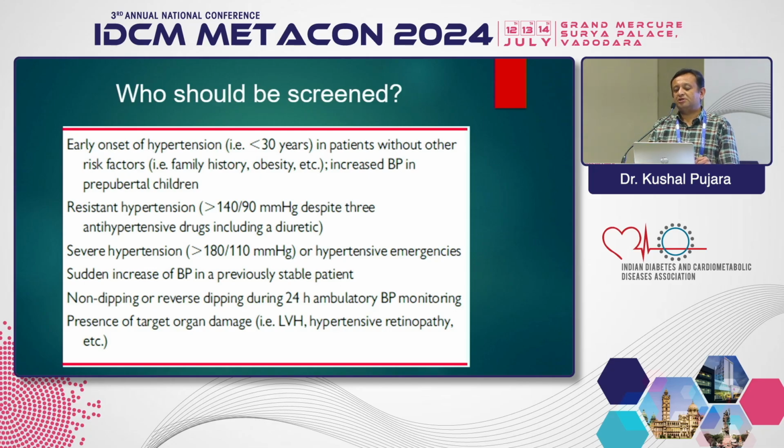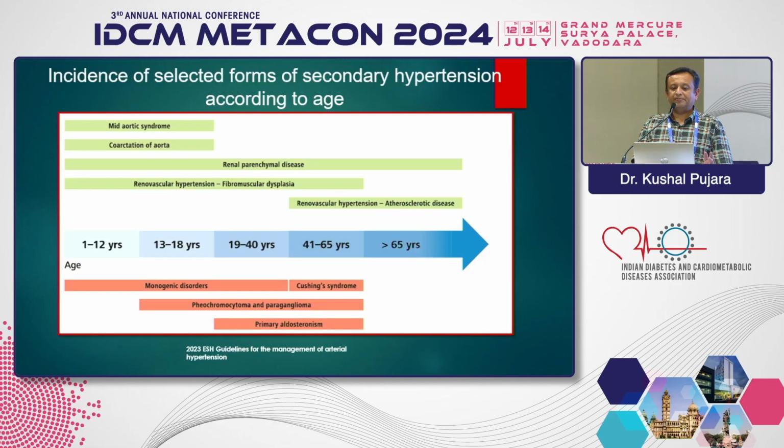A sudden rise in blood pressure is again a reason to doubt secondary causes. Another important thing is ambulatory blood pressure monitoring showing non-dipping or reverse dipping. Usually in a hypertensive patient, blood pressure dips at night time, but when you see reverse dipping on ambulatory blood pressure recording, you should always suspect something wrong with the RAS system or obstructive sleep apnea, and then consider further workup. Patients with target organ damage should also be screened for secondary hypertension.